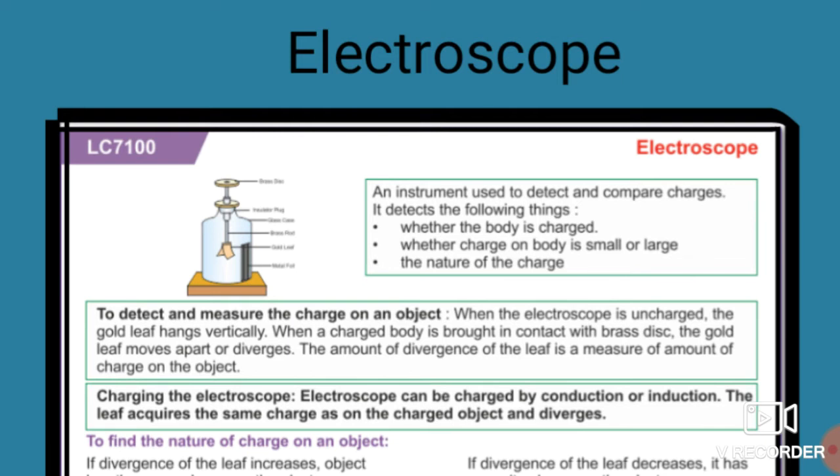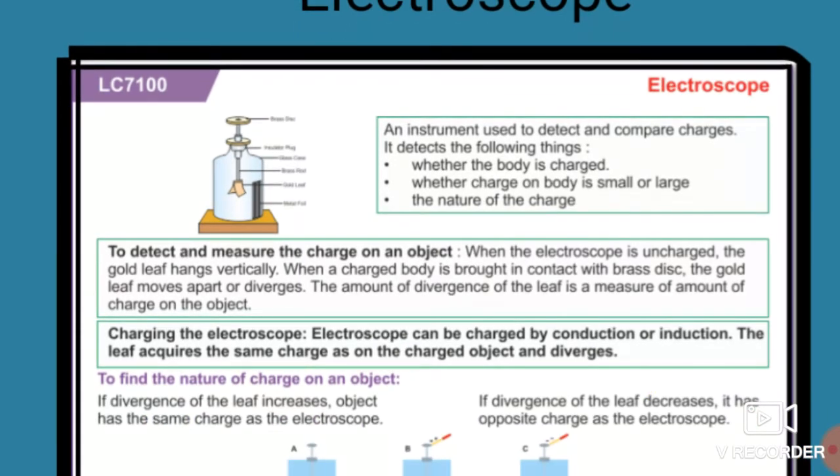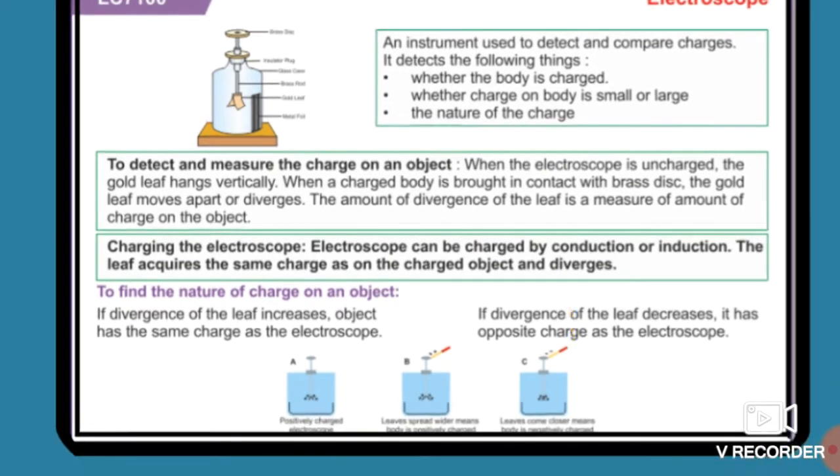So the electroscope can be charged by conduction or induction. Okay, so the leaves acquire the same charge as on the charged object and diverge. Whenever that object possesses charges, they get transferred to the leaves, so due to the same charges, the leaves move away from each other.